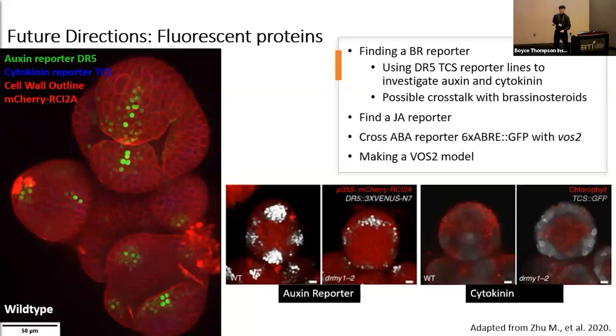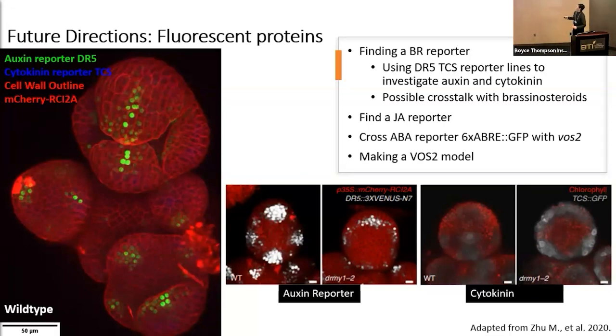So in looking to the future, we've taken a look at a lot of fluorescent proteins. And what we can do with this is we can visualize where certain hormones are within the plant itself. So there's already a lot of fluorescent proteins on auxin and cytokinin that are relevant to the inflorescence and sepals.